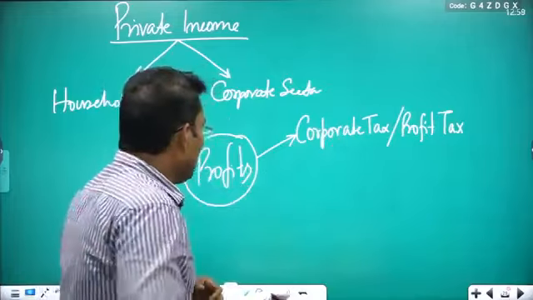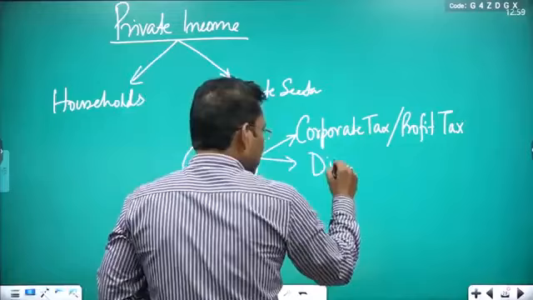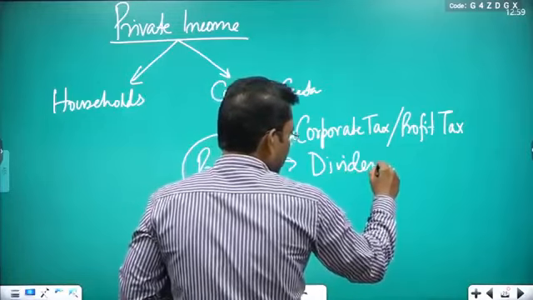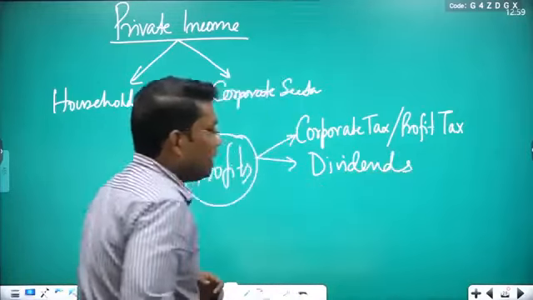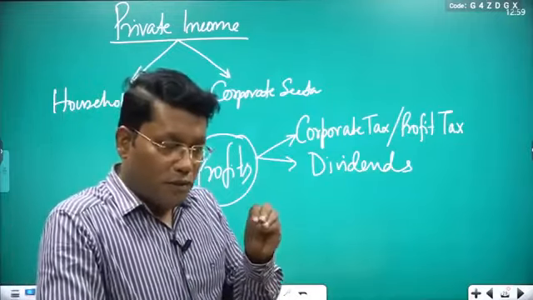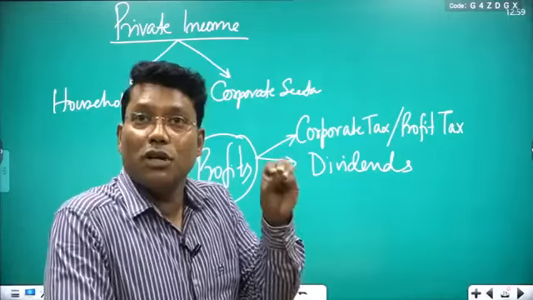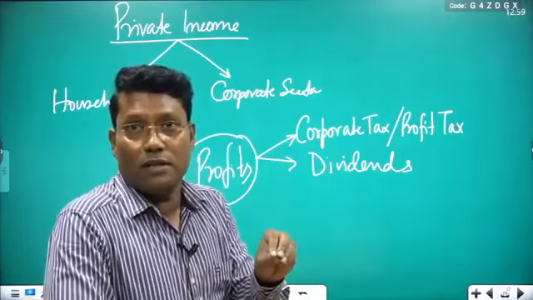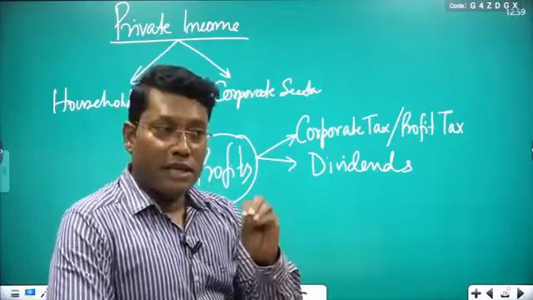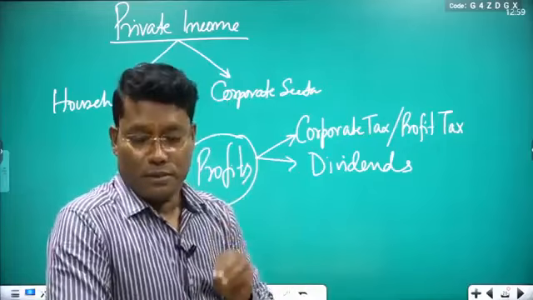Clear? One part of the profit is paid as dividends. Yes, out of the profit, you are paying a part of the profit to your company's shareholders. The individuals who invested in your company are the shareholders of your company.